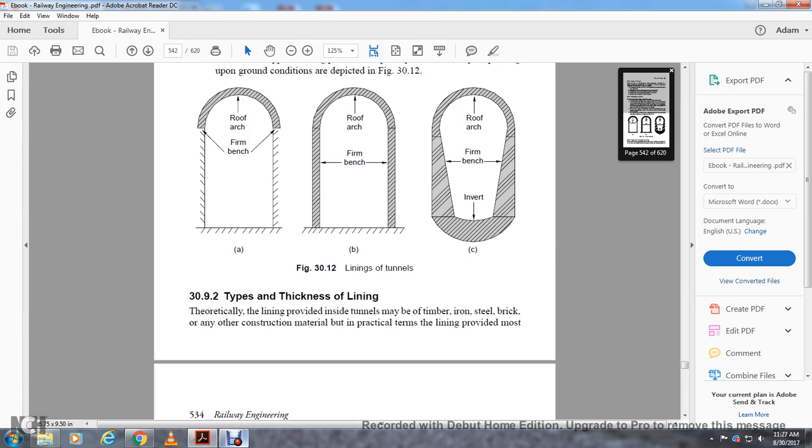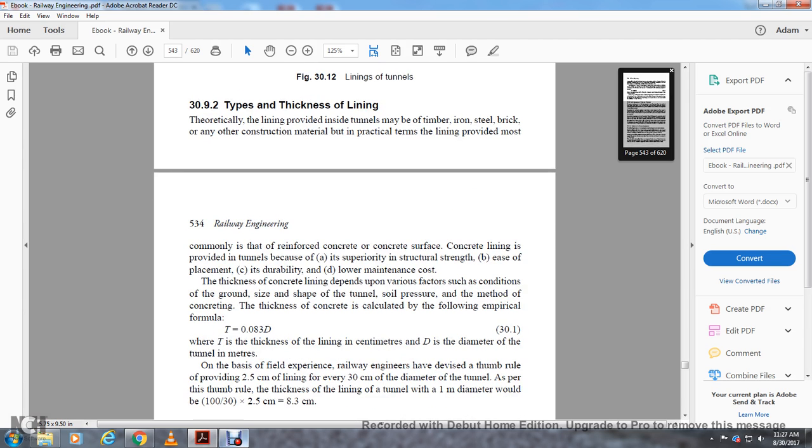3.9. Types and thickness of the lining. Theoretically, the lining provided for the inside of tunnels may be timber, iron, steel, brick, or any other construction material. In practice, the lining most commonly used is reinforced concrete, because of its superior structural strength, ease of placement, durability, and low maintenance cost. The thickness of the concrete lining depends on various factors: condition of the ground, size and shape of the tunnel, soil pressure, and method of concreting.